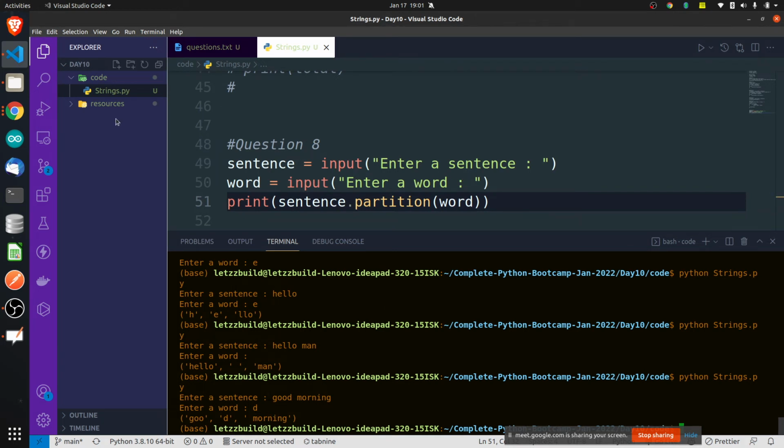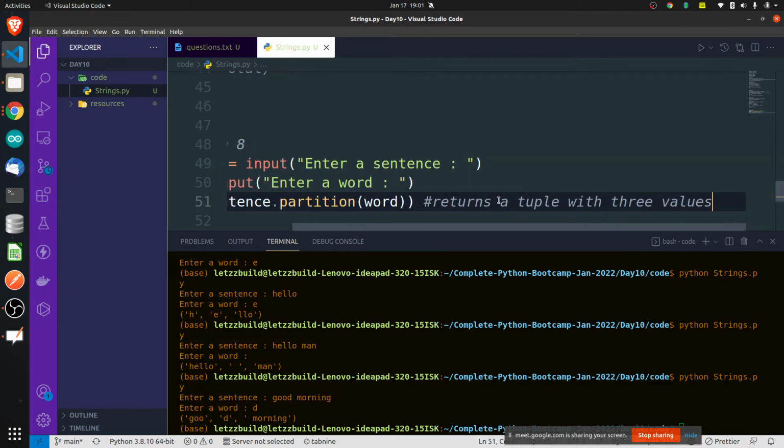You'll be using the word partition if you want to partition based upon something, and it will give you three strings in return. It is a tuple. Seeing the symbol itself, you understand that it will return a tuple with three values.